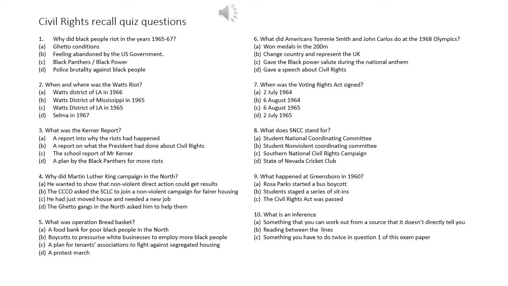Question 3, what was the Kernel report? Was it A, a report into why the riots happened? B, a report on what the president had done about civil rights? C, the school report of Mr. Kernel? Or D, a plan by the Black Panthers for more riots?